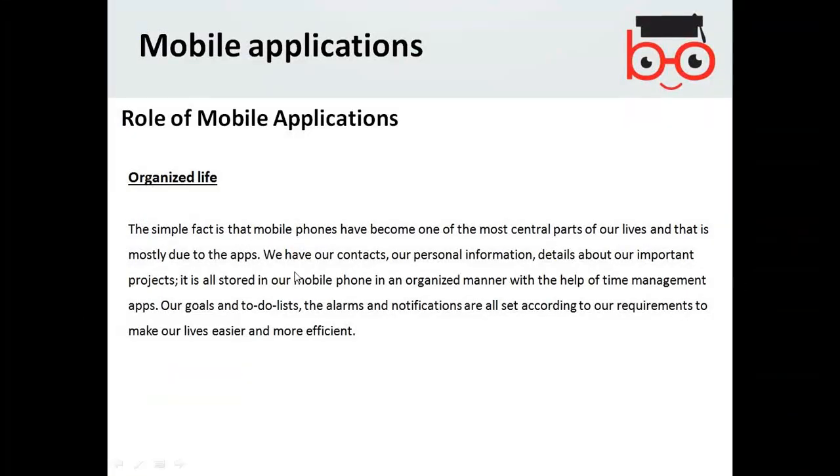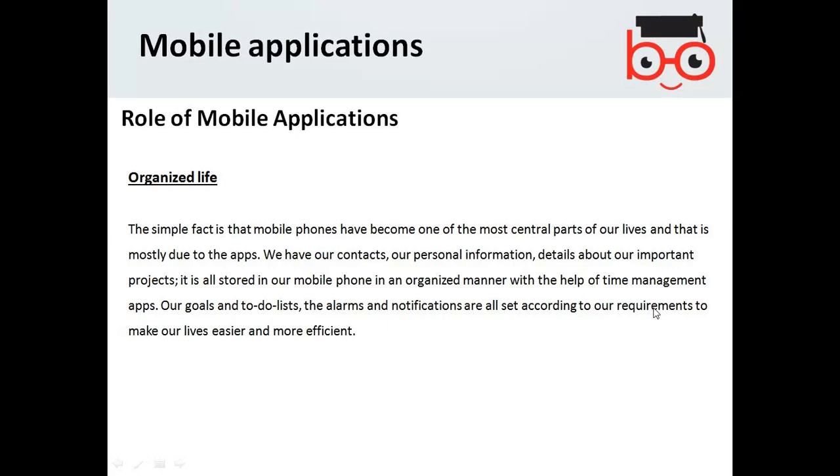How? We have our contacts, our personal information, and details about our important projects, all stored in our mobile phones and kept organized with the help of time management apps. Our goals and to-do lists, alarms, and notifications are all set according to our requirements to make our life easier and more efficient.